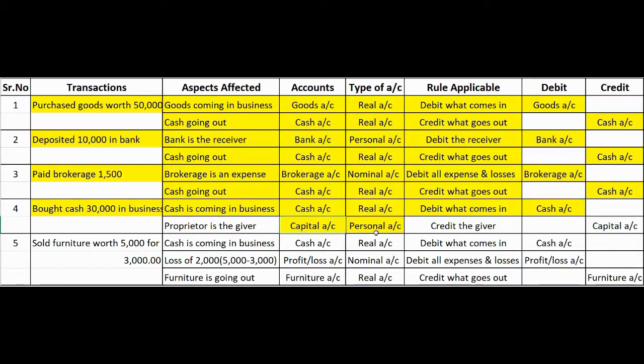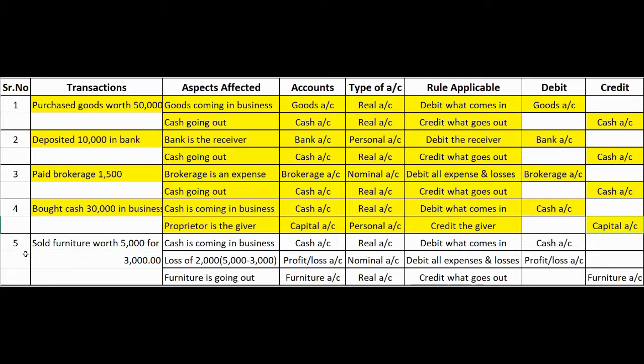Capital is a personal account, and the rule for personal account is debit the receiver and credit the giver. Over here, the proprietor is giving the capital to the business. Therefore, capital will be credited into books of accounts.